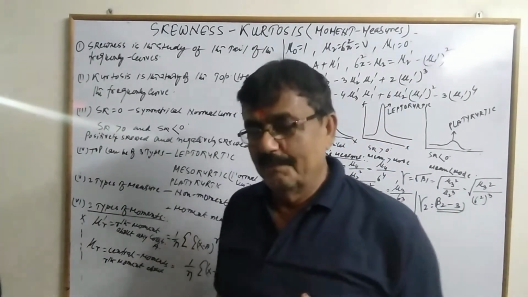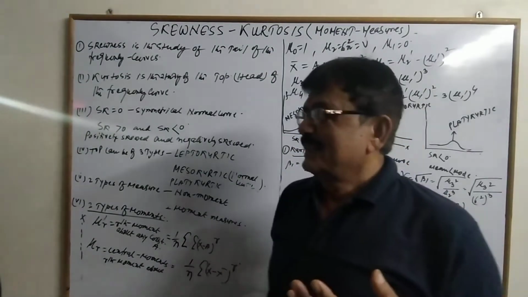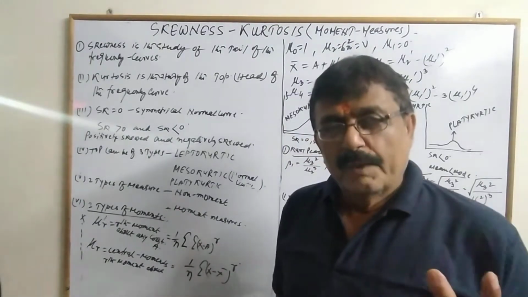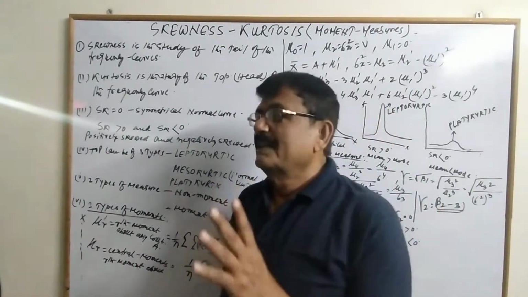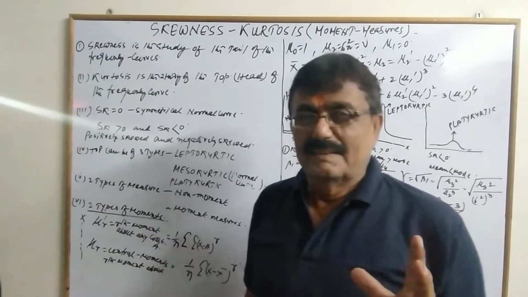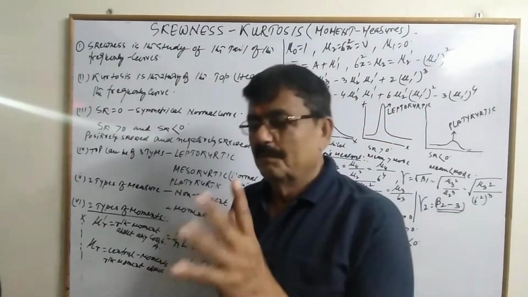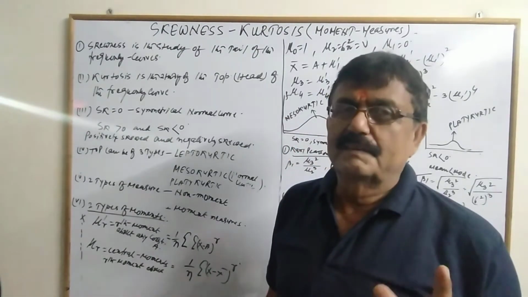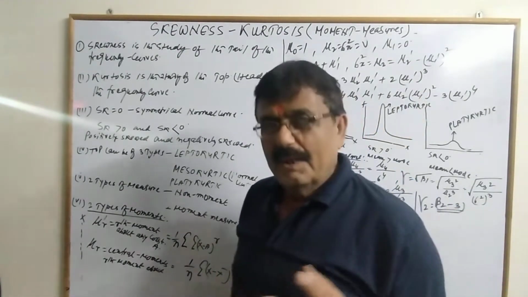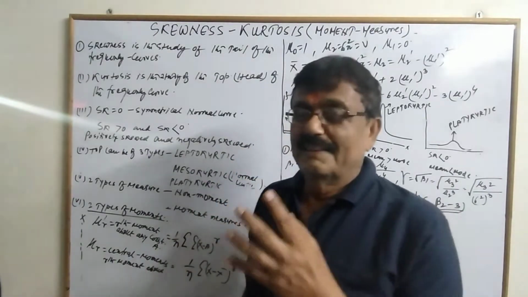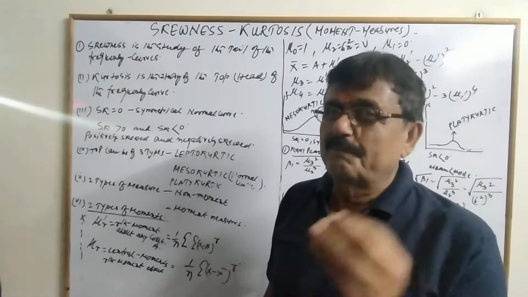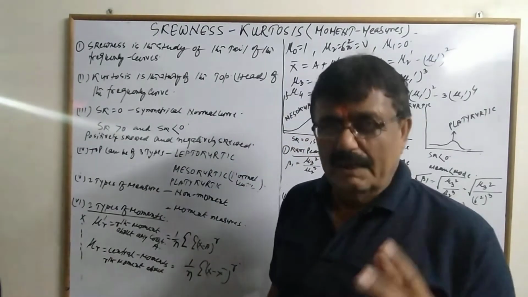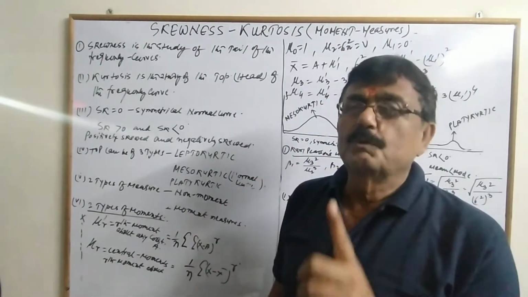Because what I have felt in my own teaching career, students are being taught, whether in undergraduate or PG classes, skewness and kurtosis is always explained in terms of non-moment measures. Moment measures are never explained in class. So today I'll try to explain skewness and kurtosis in terms of moments. A few formulas are there for NET, GATE and these MCQs and other exams. Those formulas have to be kept in mind.